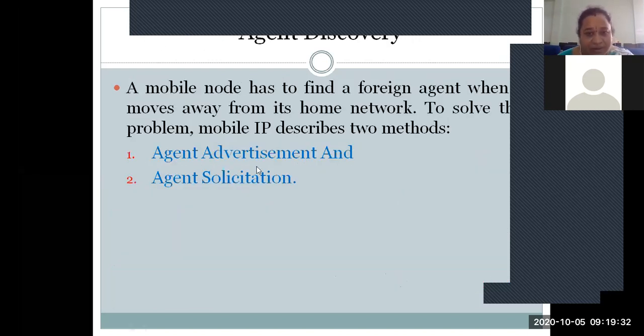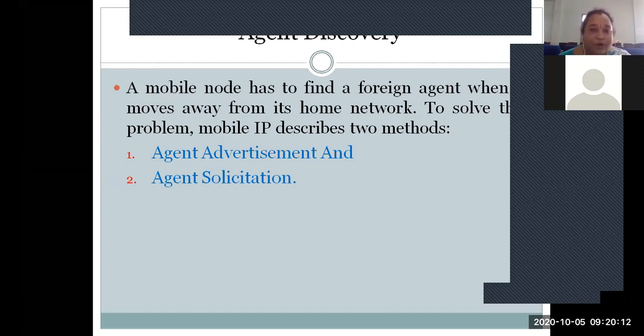Among these, in agent discovery we have two methods: agent advertisement and agent solicitation. Agent discovery, as the name implies, has to be discovered, but actually it is not discovered, it is exhibited. The agent exhibits itself, and it is not discovered by anybody. Depending upon the exhibition procedure of the agent, the mobile host gets connected, right?